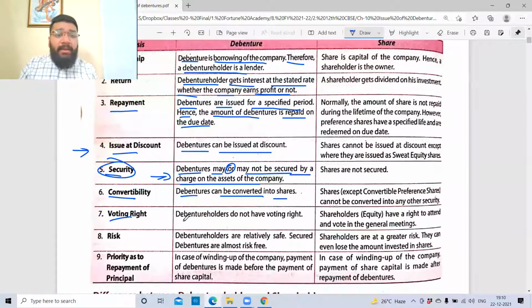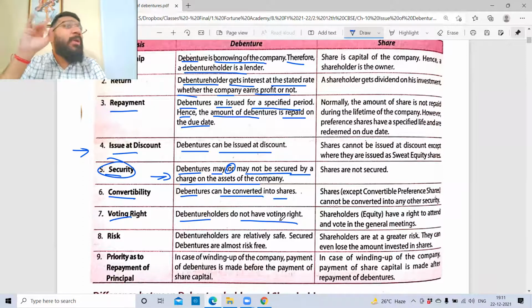Voting right. Debenture holders do not have any voting right. What does voting right mean? Can somebody tell me? Electing the board of directors. Yes, taking part in management. At which point of time do you take part in management? AGM. Apart from that, boss, you are not allowed. You are not even consulted when the management takes the decision. So you are consulted only one time during the lifetime of the company, and that is the AGM, the annual general meeting, where you will be called.